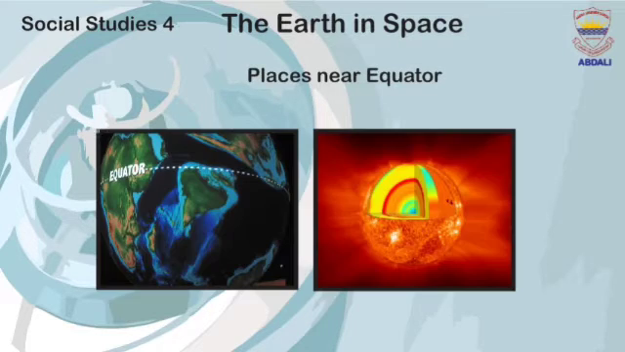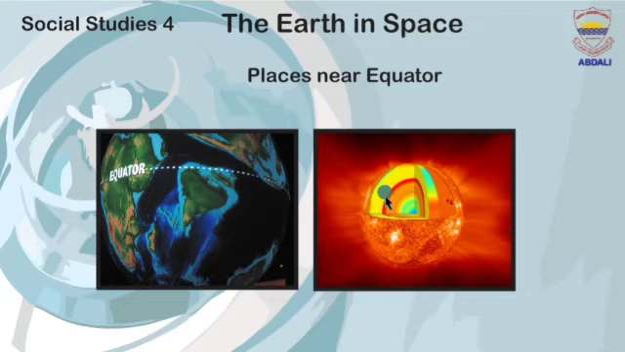Places near equator. Places that are close to the equator are generally hot throughout the year. Dear students, do you know what the equator is? The equator is an imaginary line that runs around the middle of the earth. And those places which are on the equator remain hot throughout the year.